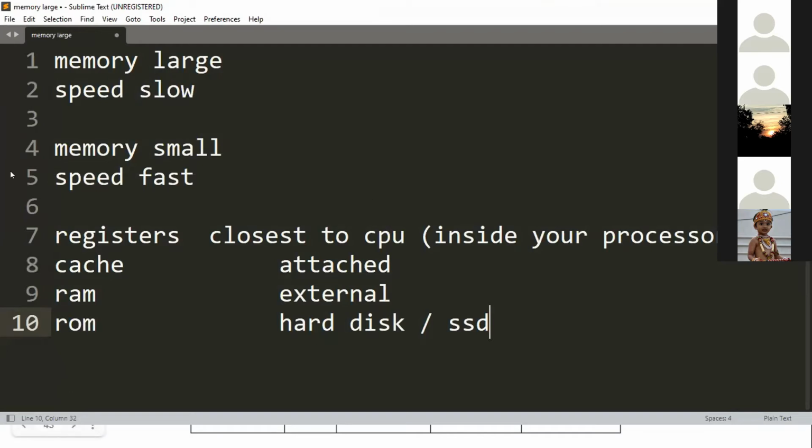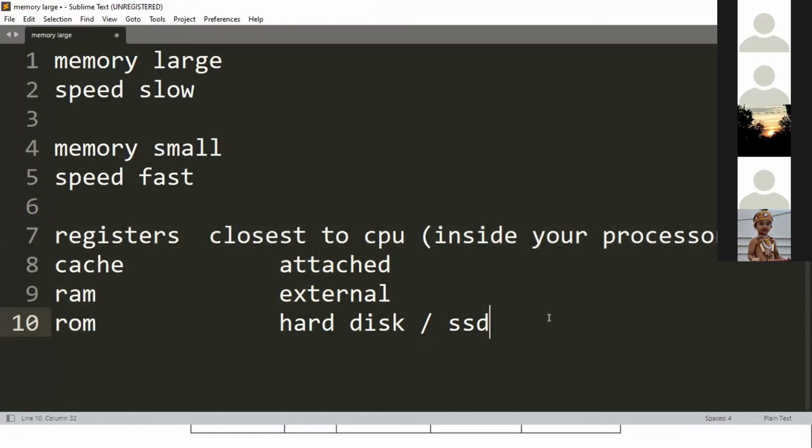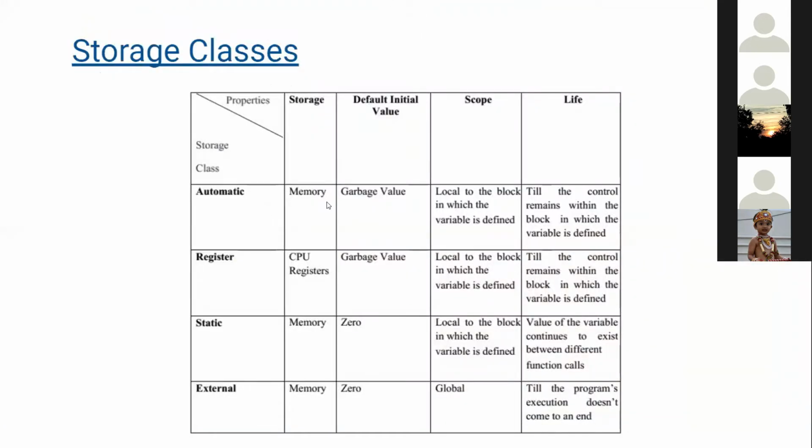You guys can note it down. Like those who are following can make notes. What is the memory hierarchy? Registers, cache, RAM, ROM. This will be useful throughout your life, like throughout your engineering life. At least you must know all this. So let's see. Automatic memory, it stores in your cache memory or wherever it is available. Like if you store a very big item, it will store in RAM. If you give a small item, it will store in register.